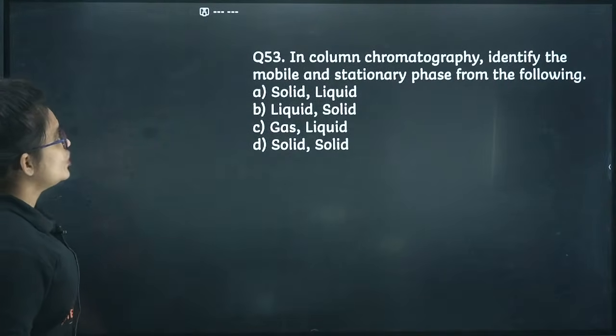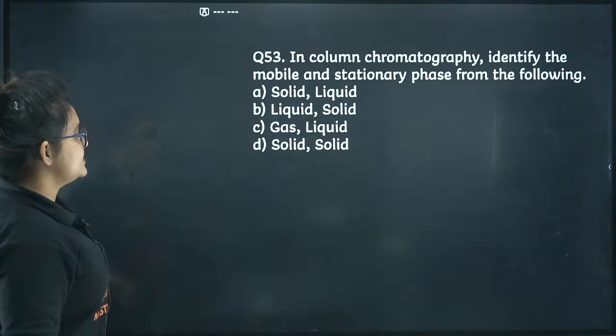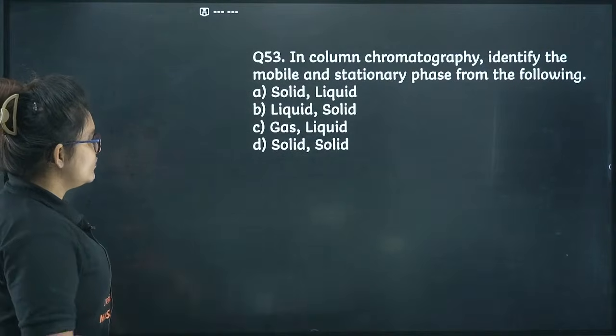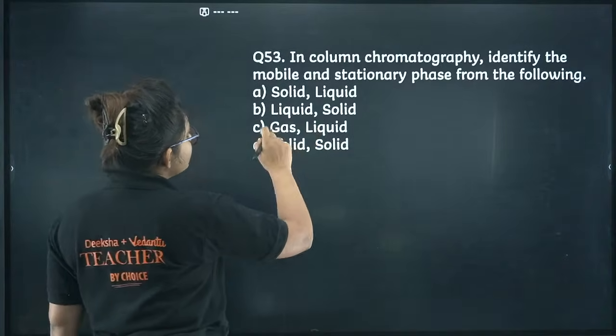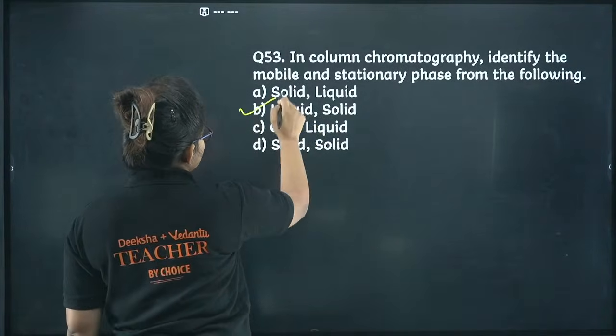Next, in column chromatography, identify the mobile and stationary phase. Definitely the mobile phase is the liquid and the stationary phase is the solid, right? So this one, option B.